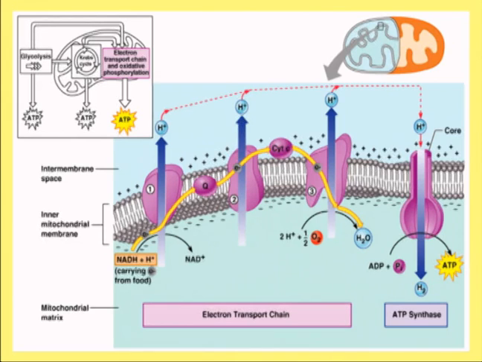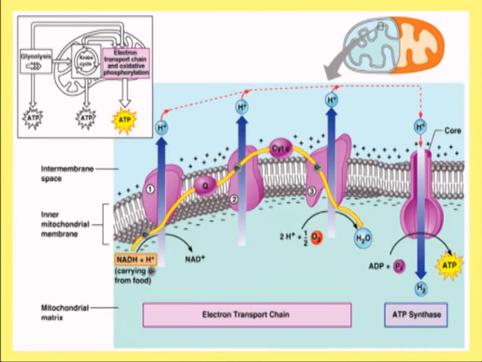So here F0 is acting as a proton channel, which allows the passage of protons through its different subunits, especially the C subunit, which allows the rotation of the gamma subunit, over which the 3 alpha and 3 beta subunits are present. Rotation of this allows the formation of ATP. So we are aware of the Paul Boyer theory of rotational catalysis, which allows the generation of ATP at this particular stage.